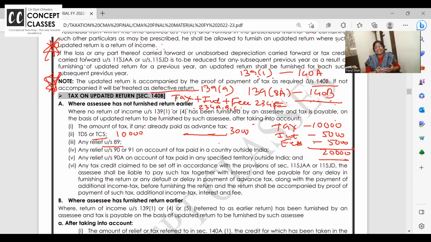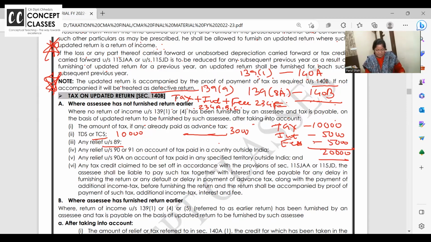Today in the interclass, I said arrears of rent. Whenever arrears of rent is received, it is taxable as income from house property, irrespective of whether you are the owner of the property, with 30% standard deduction. Arrears of rent, unrealized rent.